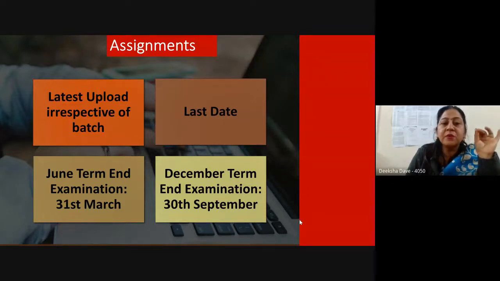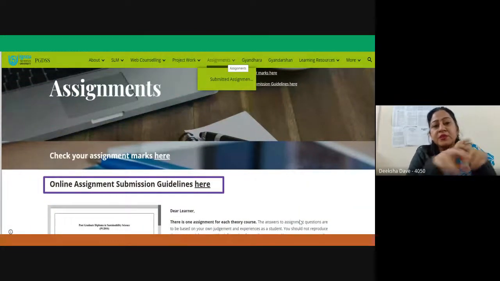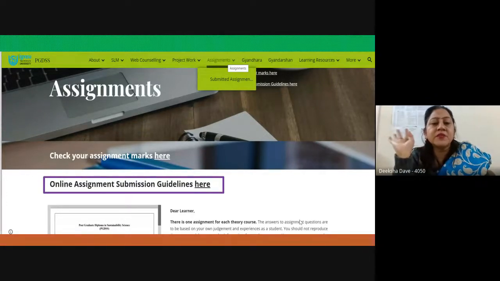So please keep in mind that the assignments have to be submitted within the last date of the submission. Then how you have to submit the assignment. So this is the portal which we were talking about before. Many of you must have seen this portal. You must have gone through the various components here which are given in the portal, and you can see that assignment section has underneath the submitted assignments where you have to submit.